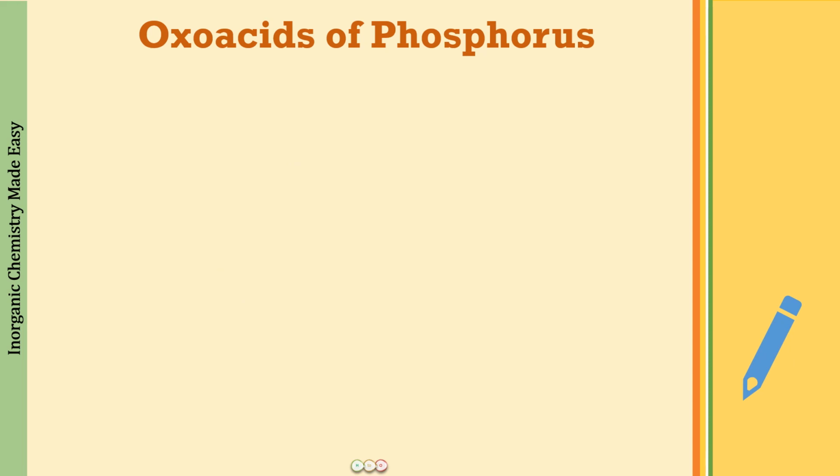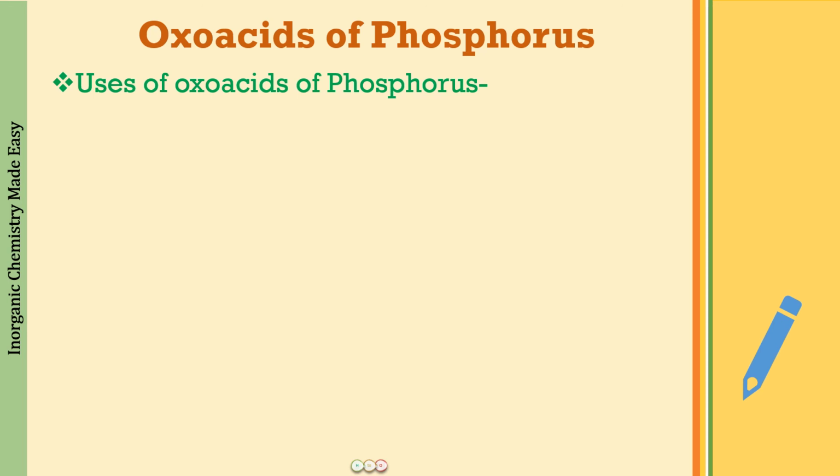So finally, we come to the end of this discussion where we are going to talk about the uses of the oxoacids of phosphorus. And when I say the uses of oxoacids, this is going to be essentially phosphoric acid only, because that is what is important for your examination. There are so many things that we can discuss. There is no limit to the discussion of inorganic chemistry. But well, we are going to learn what is in our curriculum.